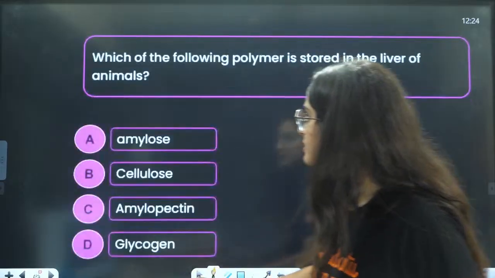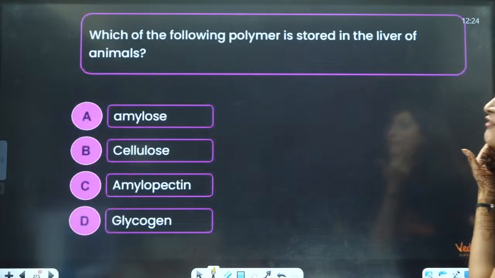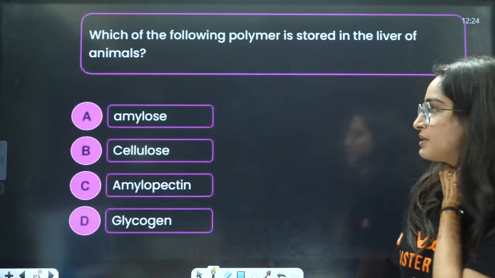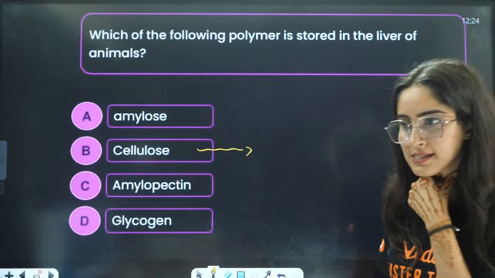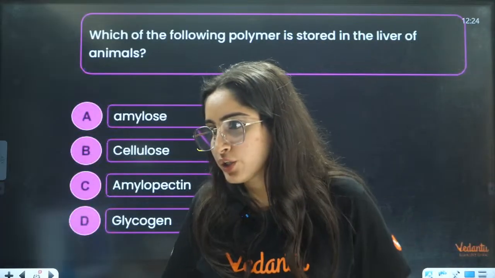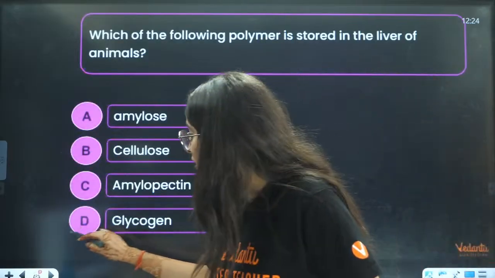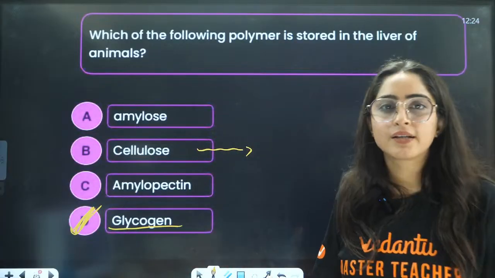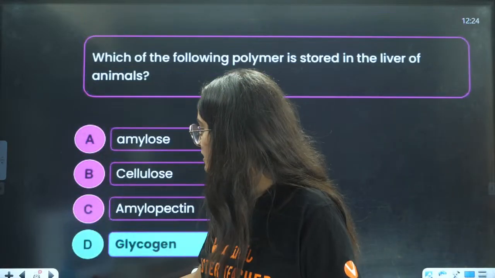Next is, which of the following polymers is stored in the liver of animals? Cellulose is stored in plants. Which is stored in animals? I told you this line when we were doing the chapter, and we discussed it in the theory part. Very good. This glycogen is stored in the body. We are also animals, so it is stored in our body as well, and it will break into glucose.